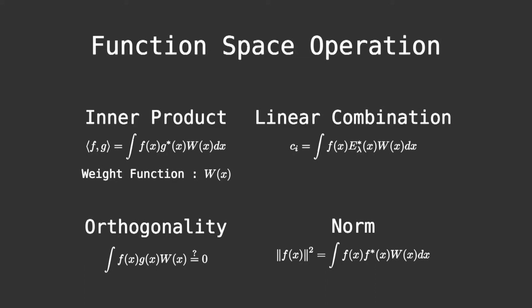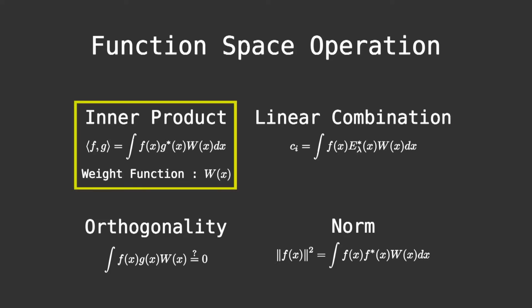Now that we've seen how to represent a function as a vector, I'll point out some of the classical operations that we do with a vector. First, we can see that the inner product of a function f and a function g is given by the integral of f times g times a weight function. As we will see in the Fourier series and the Bessel series, the weight function can take many forms.